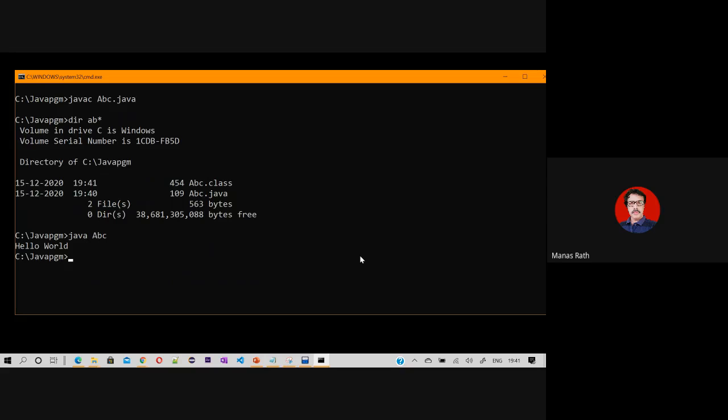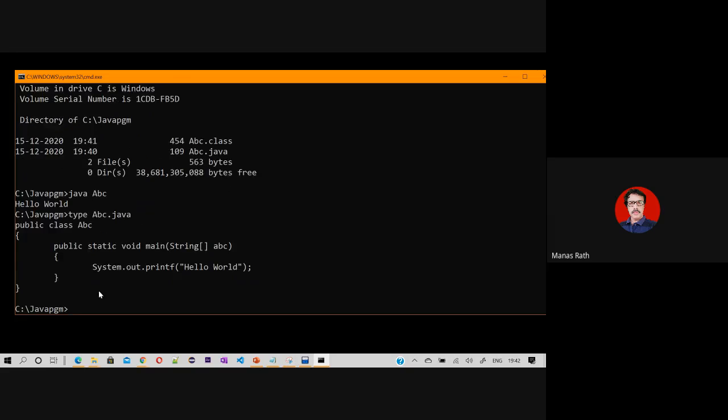Then we'll go for deciding the components of this program. So what I'm trying to say here is, as it is an object-oriented programming language, we cannot have any method outside the class. Look at this. What is the name of the function? main. And what is the name of the class? ABC. I cannot write main outside, unlike C and C++, where we have main outside. So we are putting this main in a class.